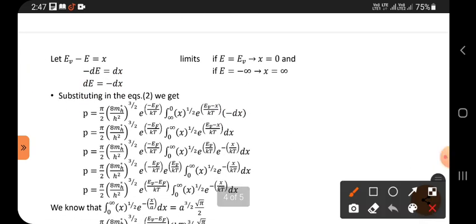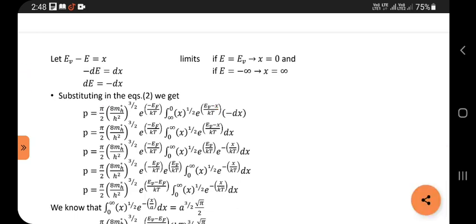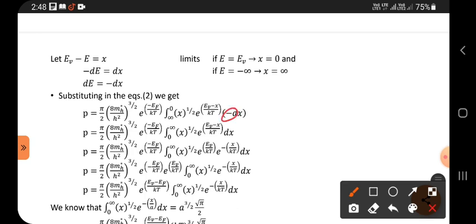Now this is the formula. Before separating this, here minus is there. If you want to remove a minus, then change the integration limit. Now see, this infinity is upside and the lower value is downside, then minus can be removed.